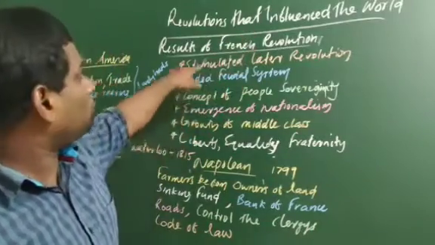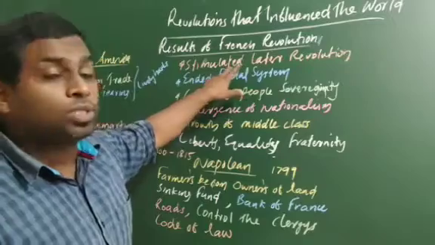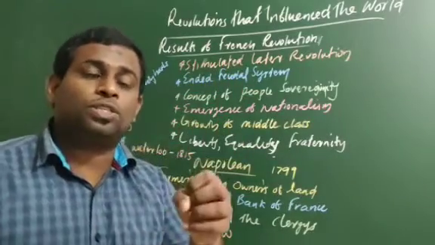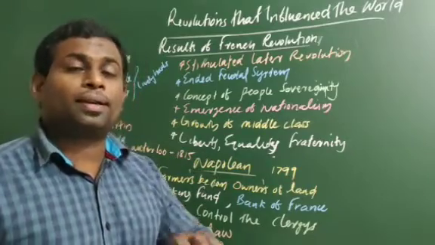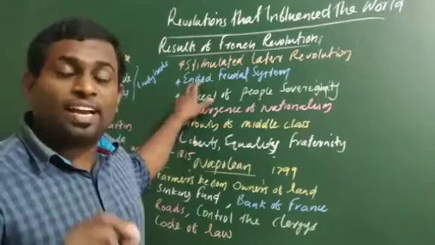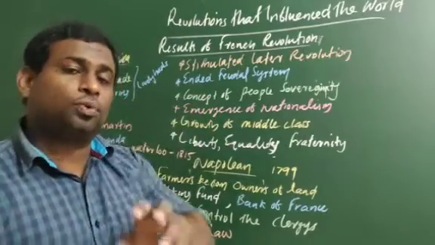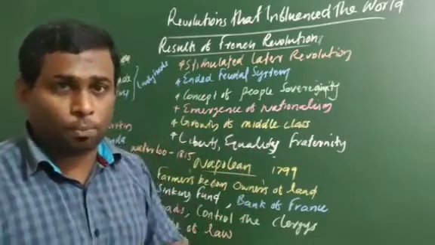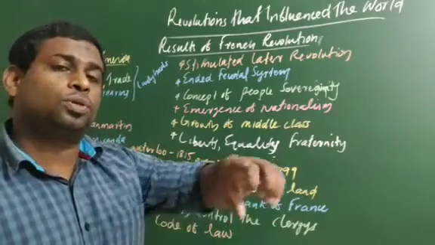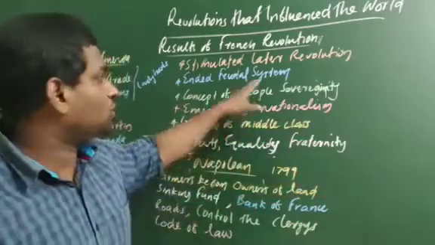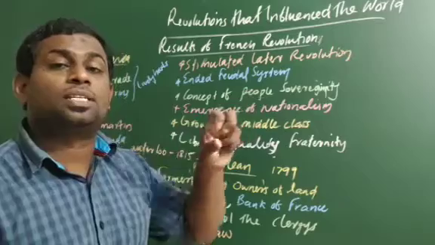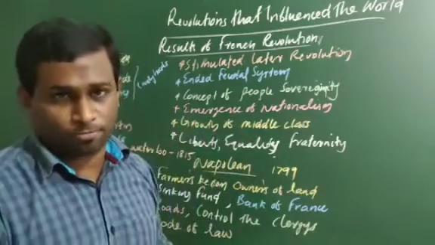The first result of the French Revolution was that it stimulated later revolutions of the world, or simply gave inspiration or direction to later revolutions of the world. And secondly, it ended the feudal system. You know, the feudal system had existed in Europe based on land. So the French Revolution caused the end of the feudal system. And next, the French Revolution gave the concept of people's sovereignty.